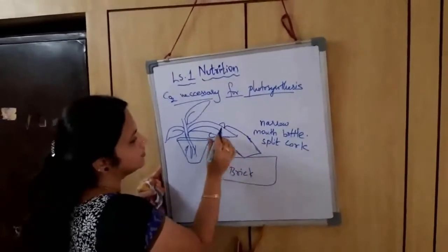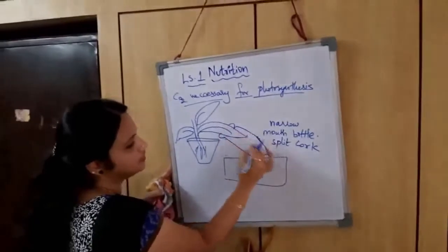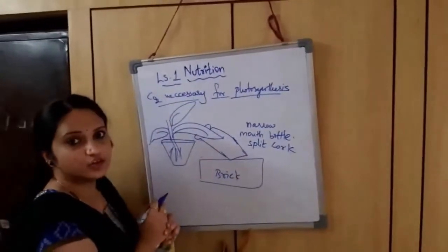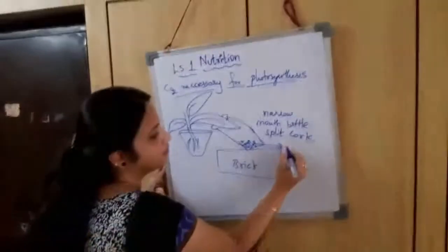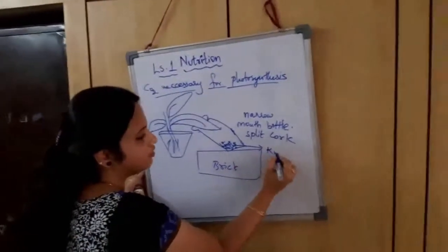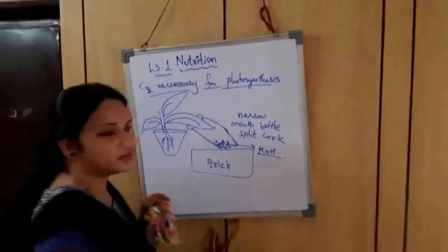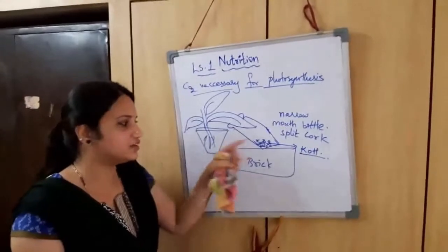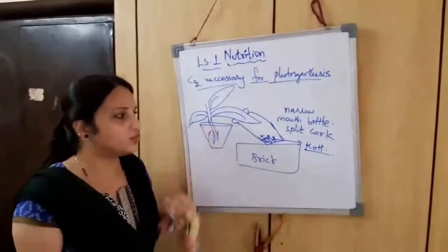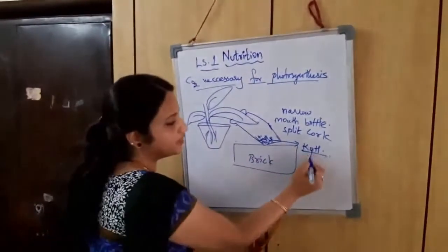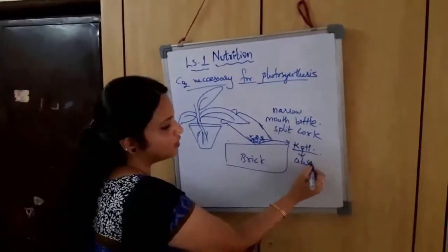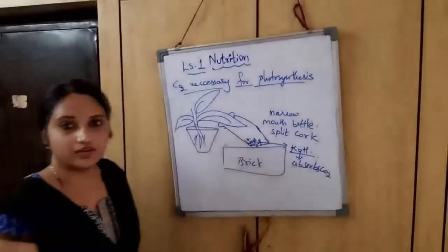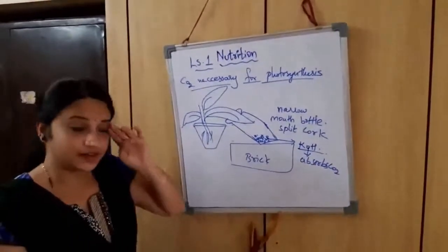Okay, now you can see that this portion of the leaf is inside the bottle. Before inserting the leaf into the split cork inside the bottle, pellets of KOH have to be taken in this bottle. KOH is nothing but potassium hydroxide. Now what is the role of this KOH? It absorbs all the carbon dioxide present inside the bottle. Okay, so this is the experimental setup.